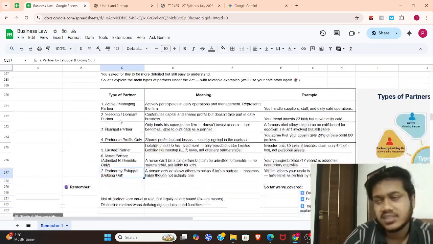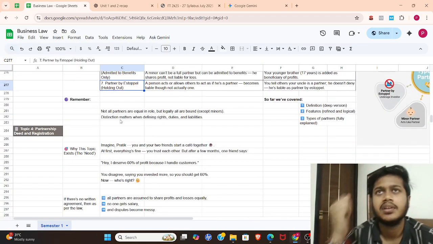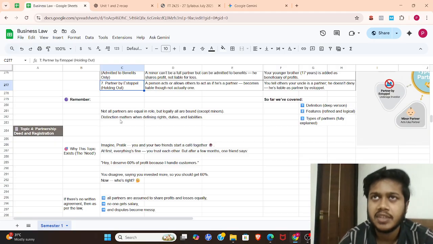The third is types of partnership. The first is active partner, who is actively working on the business on a daily basis. The second is sleeping partner, who is not able to be there on a daily basis, but gives investment and shares profit. That is sleeping or dormant partner. The third is a nominal partner.